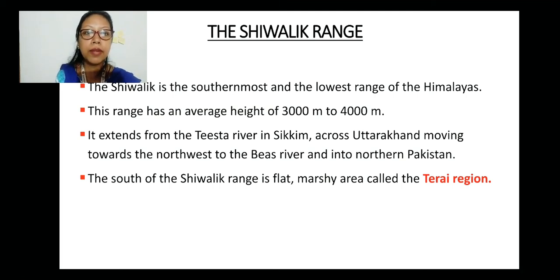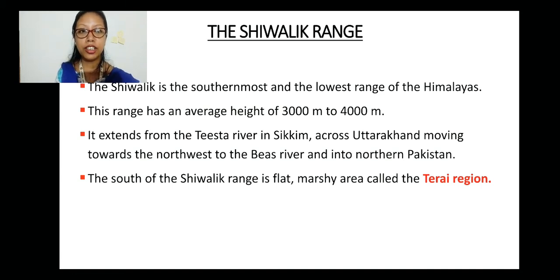It extends from the Tista river in Sikkim. If you have ever visited Sikkim or Darjeeling, then Tista river is a very famous river in those areas. So Tista river is in Sikkim. So it extends from Tista river, then across Uttarakhand, and then moves towards the northwest to the Beas river and into northern Pakistan. So this range is quite a long one.